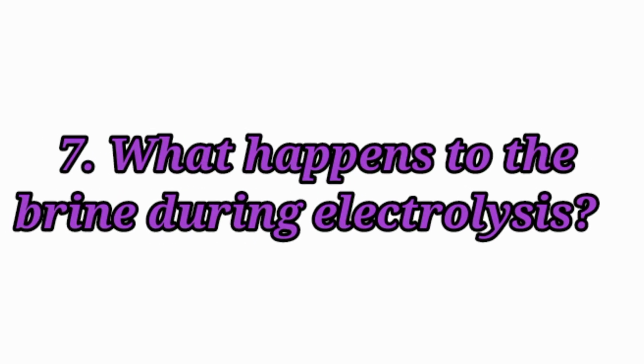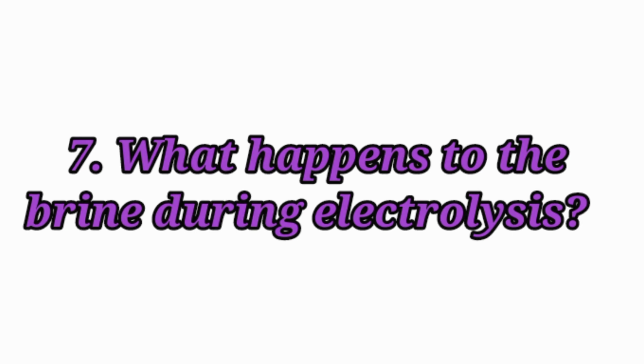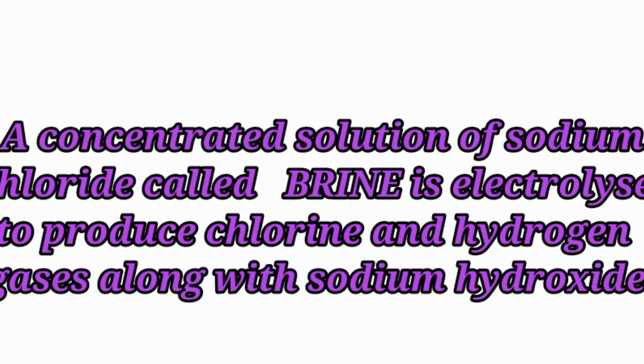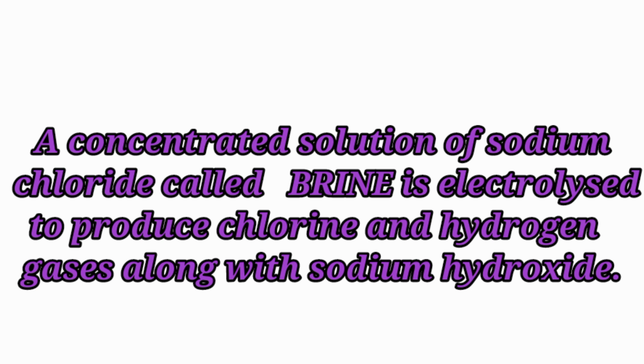Seventh question. What happens to the brine during electrolysis? Answer: a concentrated solution of sodium chloride called brine is electrolyzed to produce chlorine and hydrogen gases along with sodium